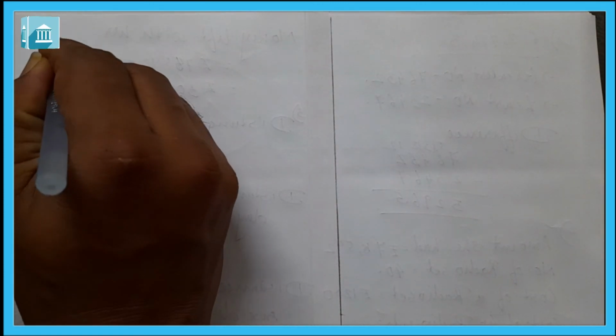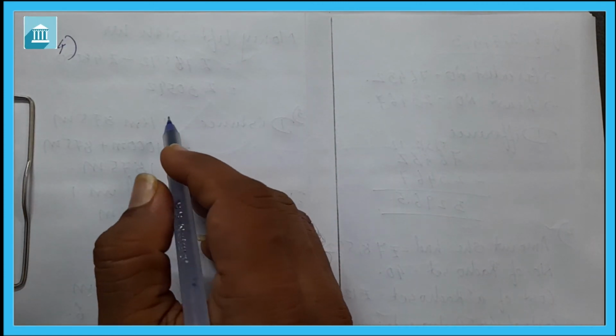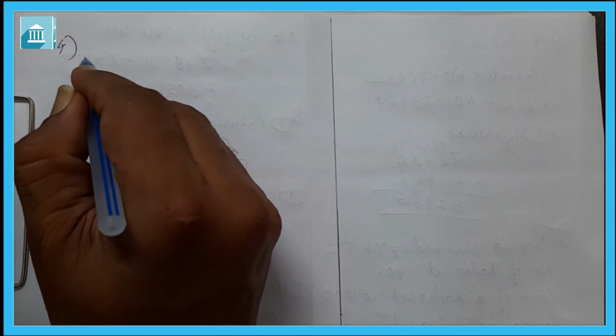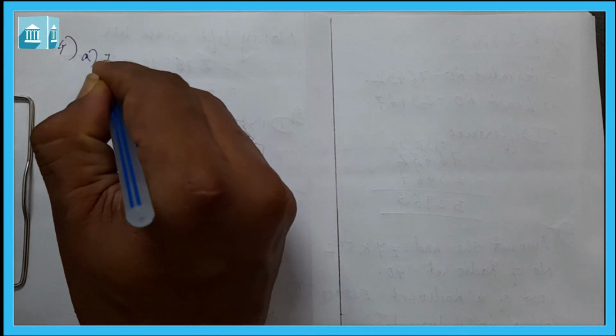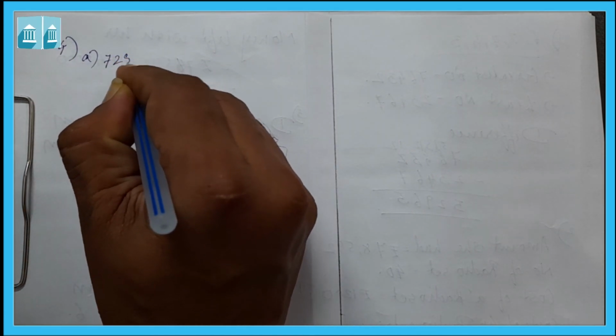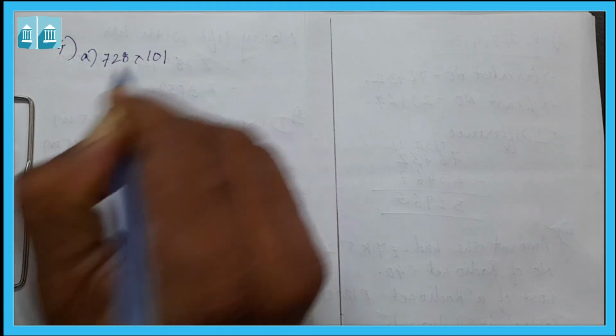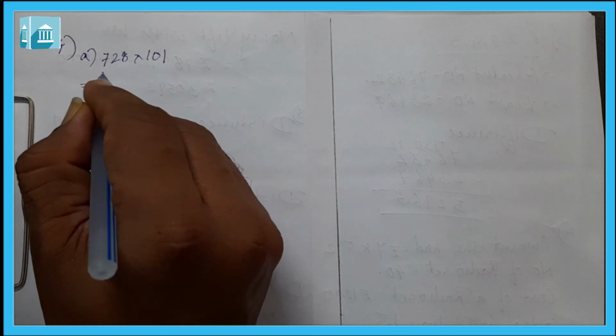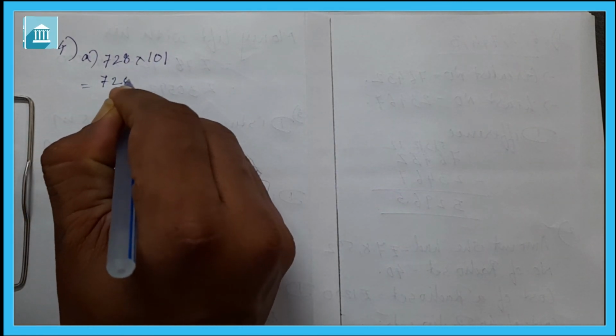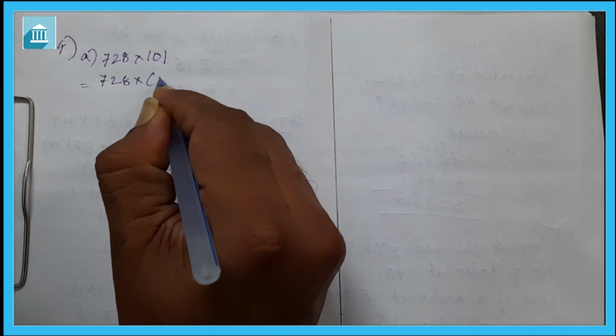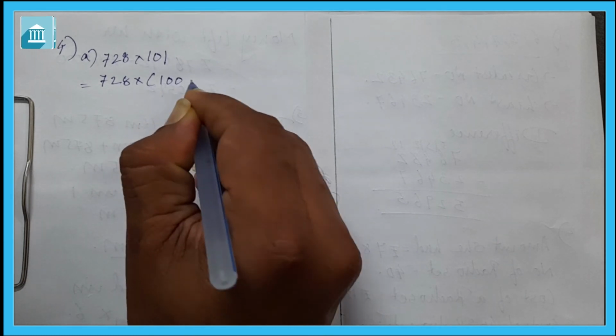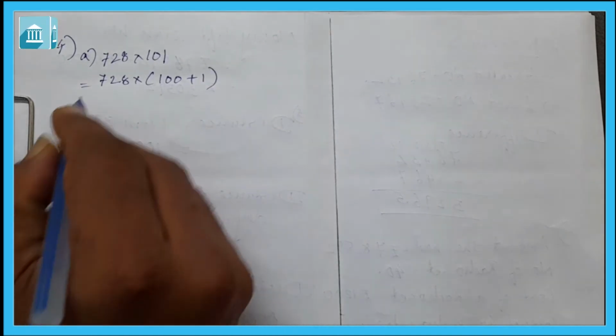Now let us see question number 4, that is find using the distributive property. Here the first one is 728 into 101. Here we have to use the distributive property. Distributive property means we have to distribute the number. Here 101 can be written as 100 plus 1.